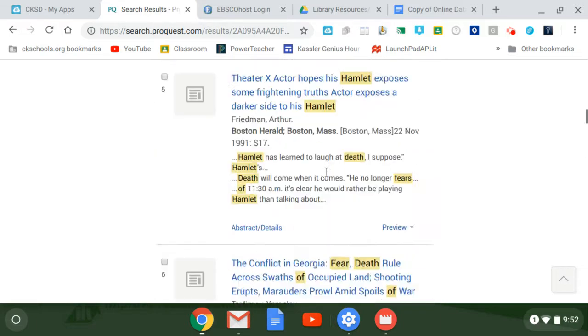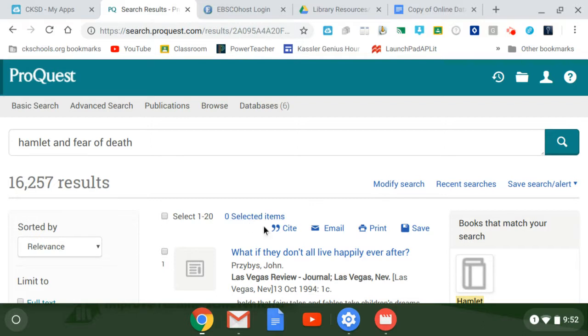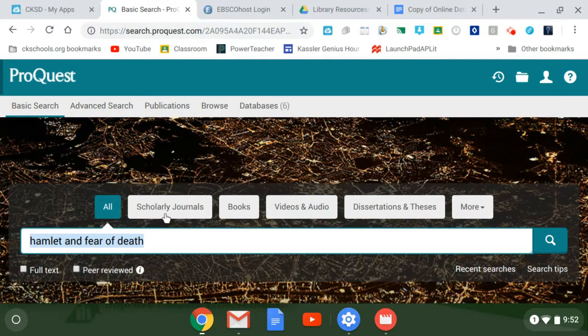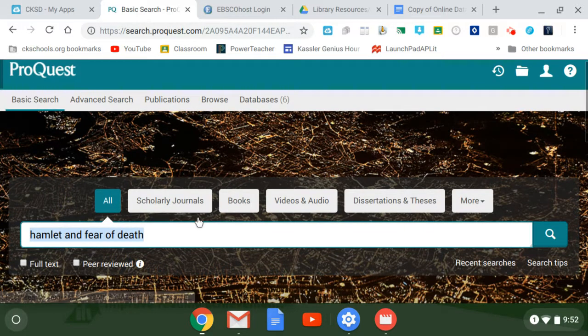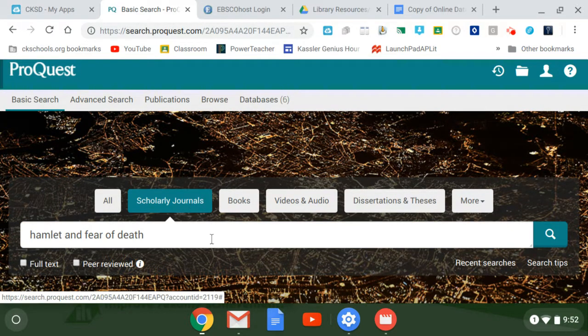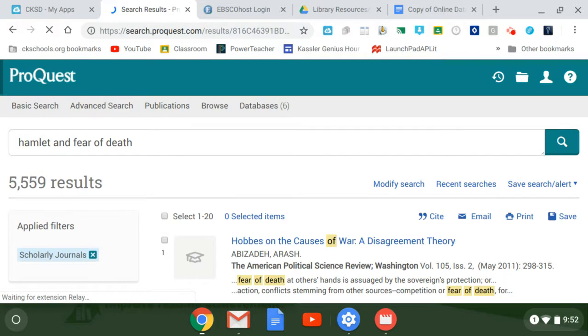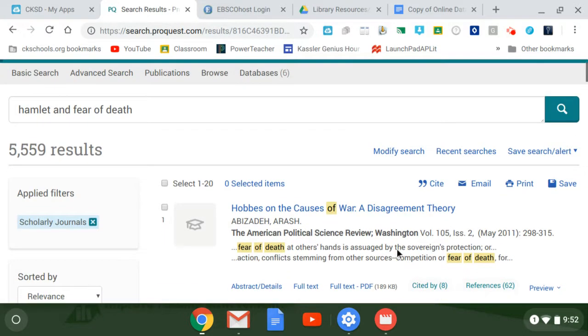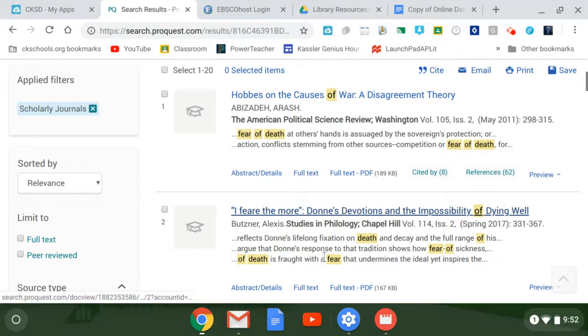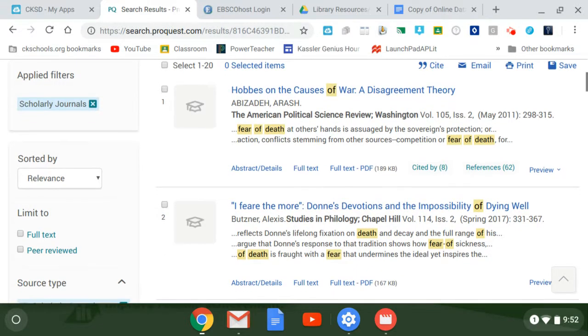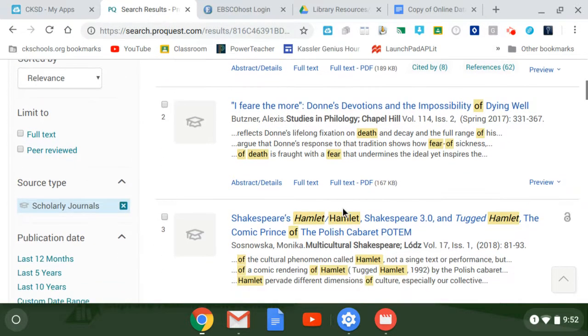What I've noticed is there's a lot of newspaper articles in this, and that's not really what I want. So I'm going to see if I can modify the search. Books, dissertation. Let's see. So scholarly journals is really more what we're after. I think this is going to help our search. It definitely limits it more. There's Fear of Death. That is actually a poet, but here we go.